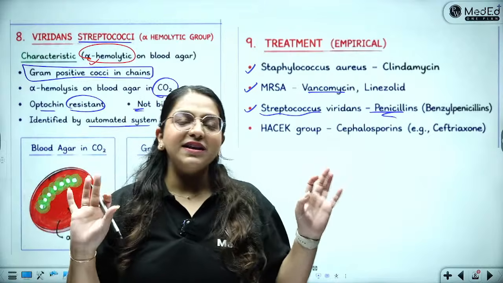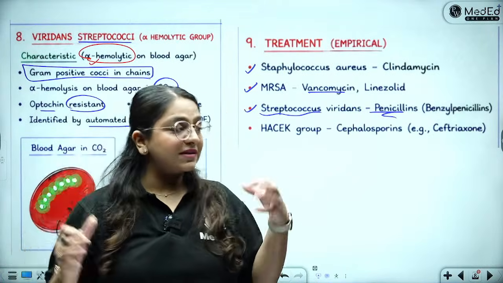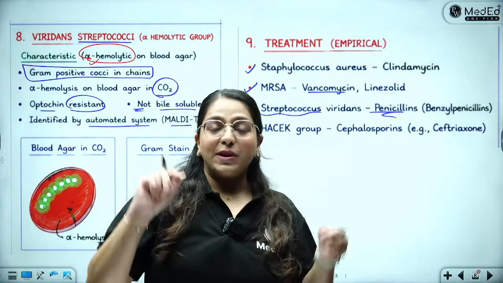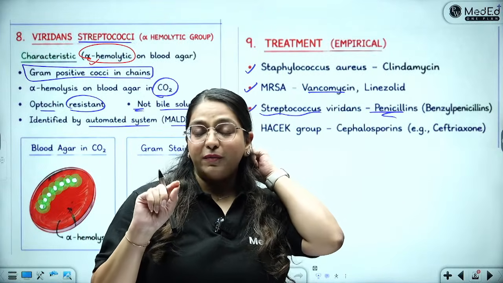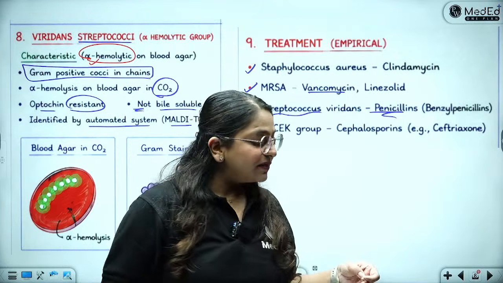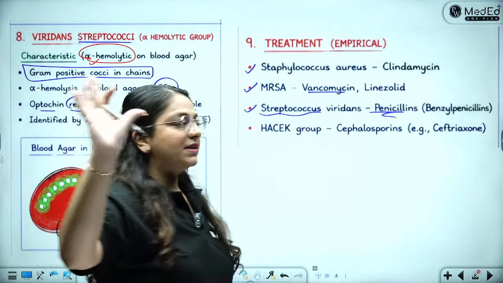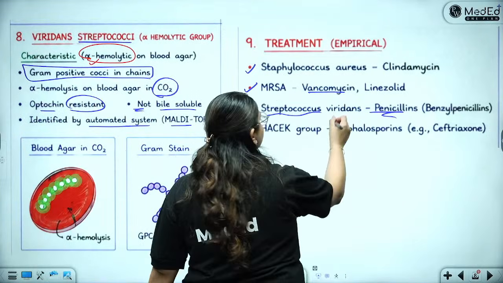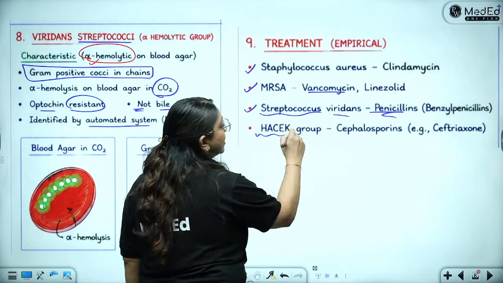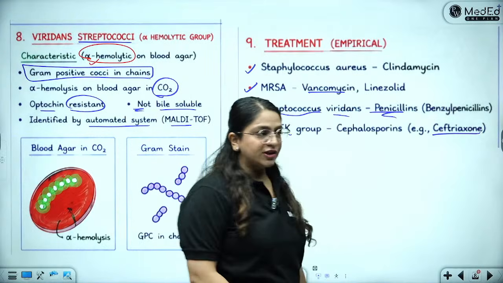So overall, we realize that penicillins are more or less rendered useless by now because of all the drug resistance. But actually, streptococci are the one group of bacteria where there is no resistance to penicillins. So always for all streptococci, the main drug of choice is going to be penicillin. So of course, for viridans also it's going to be penicillin, and for the HACEK group, they are easily killed by ceftriaxone, the third generation cephalosporin.